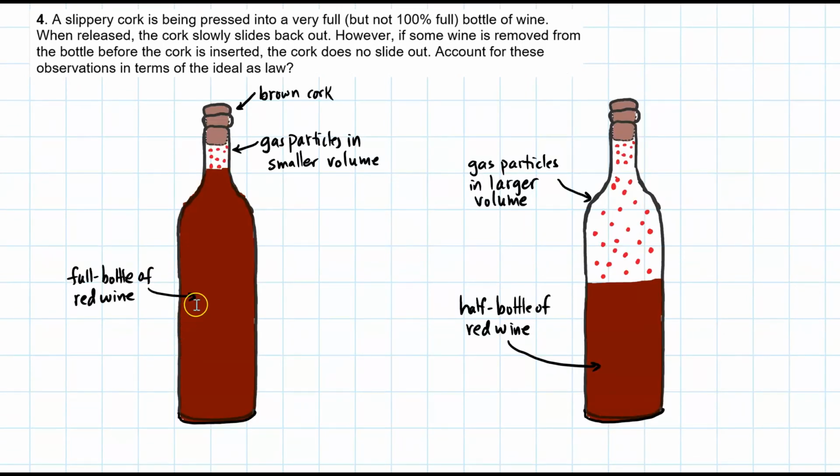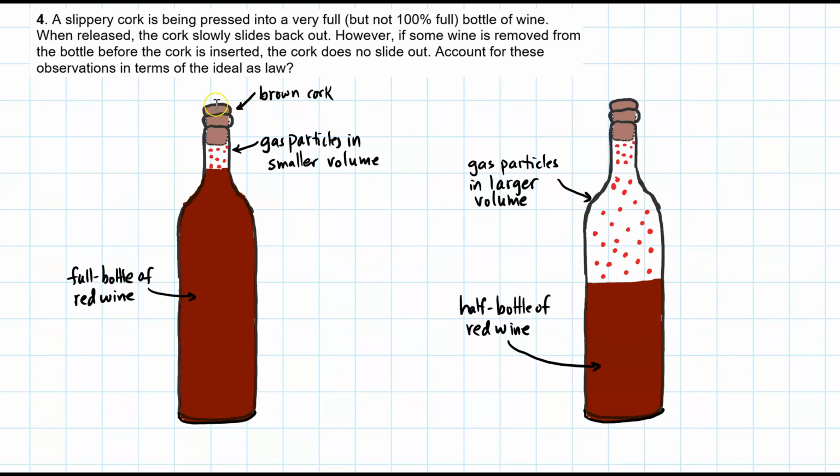So I have an image of 2 bottles of wine. Note that I have a brown cork in each of these. This is a full bottle of wine, but it doesn't go all the way to the top, so there's a little bit of air between the wine and the cork. And this is a half bottle of wine where there's a lot more air in here.